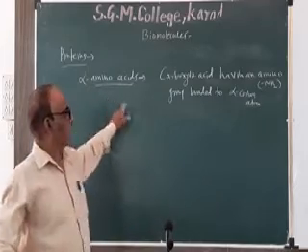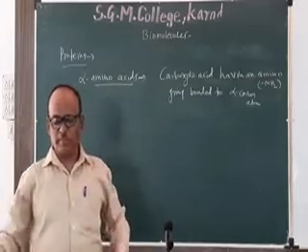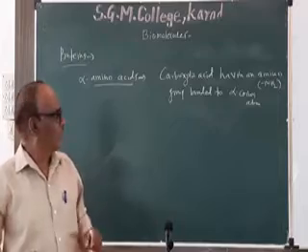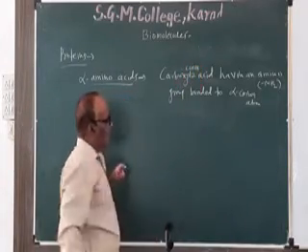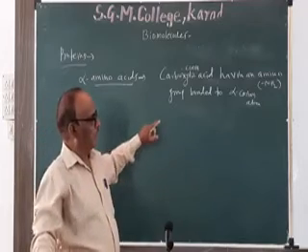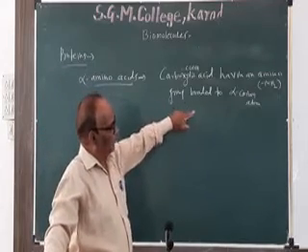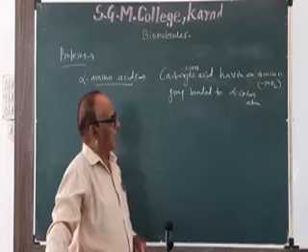Alpha amino acids are carboxylic acids containing a COOH group, and they also contain an amino group, and this amino group is bonded to the alpha carbon atom.